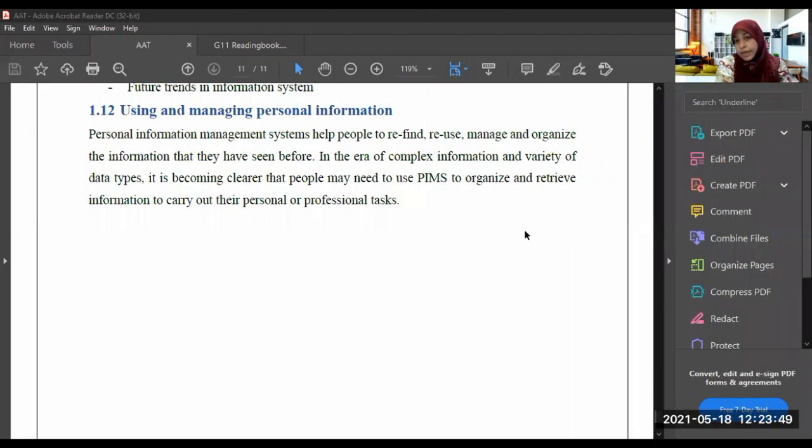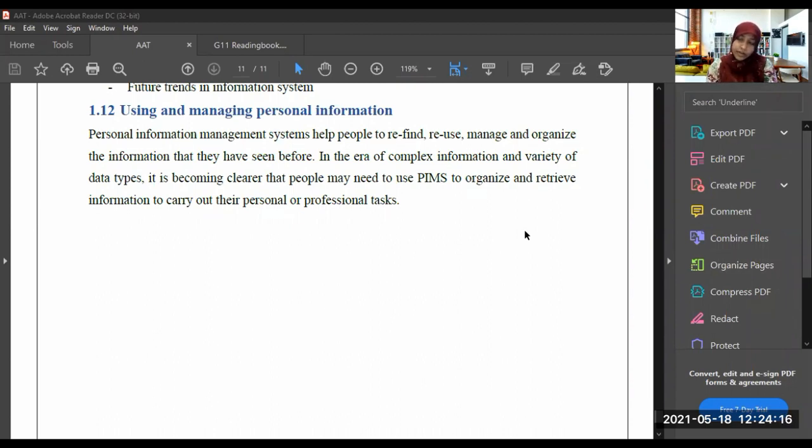PIMS means Personal Information Management System. There should be a management system to manage personal information also, right?